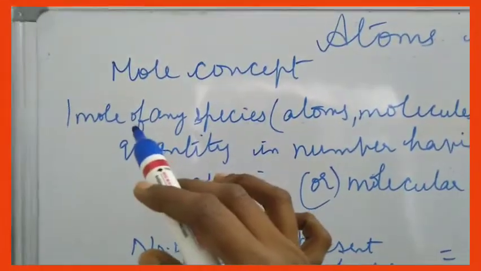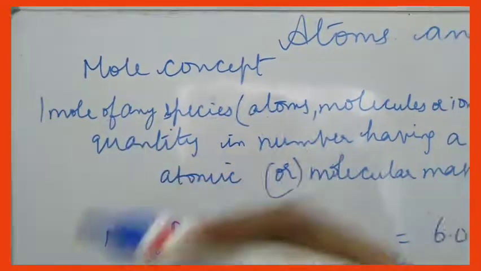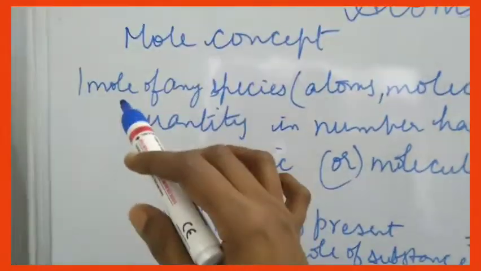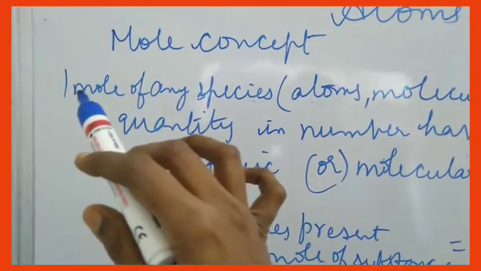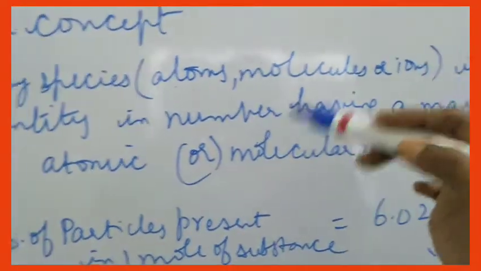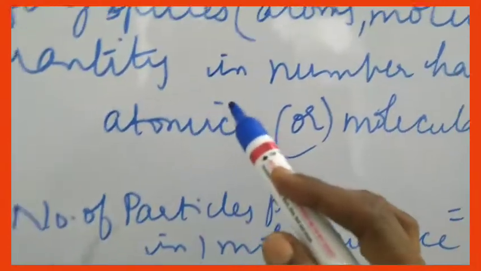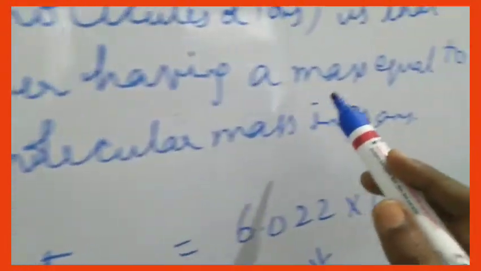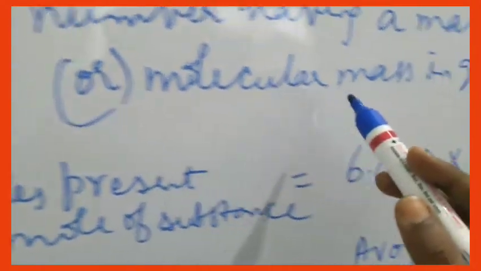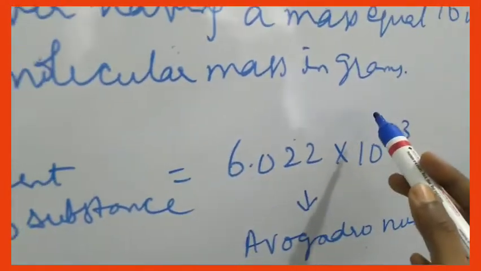Mole concept. Mole concept means here we are going to consider the number of moles. What is meant by a mole? One mole of any species, either it may be an atom or molecule or ion, is that quantity in number having a mass equal to its atomic or molecular mass in grams.